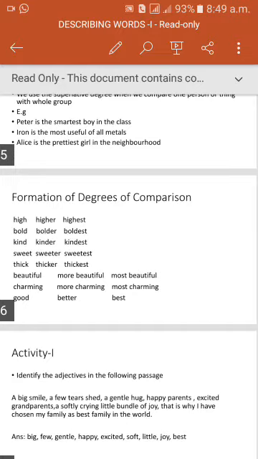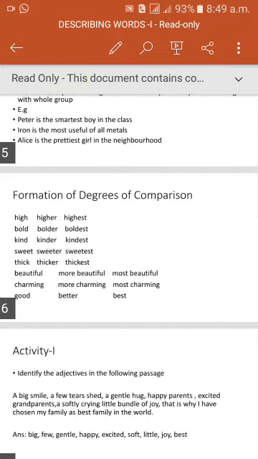This is one aspect of positive, comparative, superlative degrees. This is possible when the letters in the adjective are less in number. If the adjective has more letters, the way of changing that adjective into comparative degree is more beautiful, more charming, more handsome, more useful, like that.